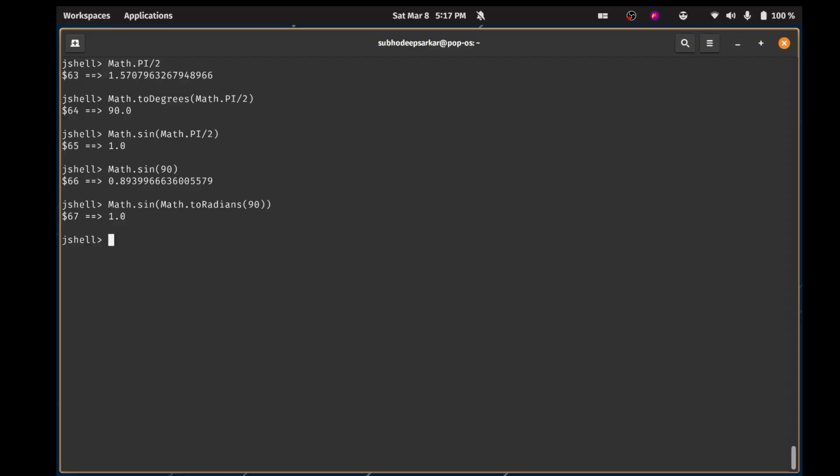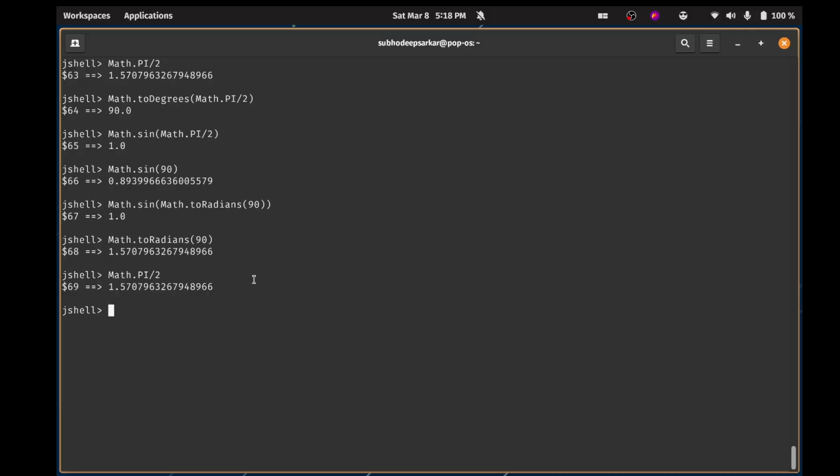Okay. So I can prove it to you. Let's do this. Math dot to radians 90. Okay, this is a number, right? And if I say math dot pi by 2, do you see they are the same number? They are the same number.